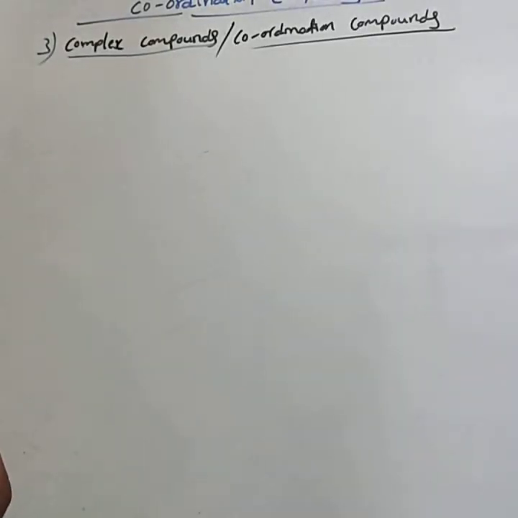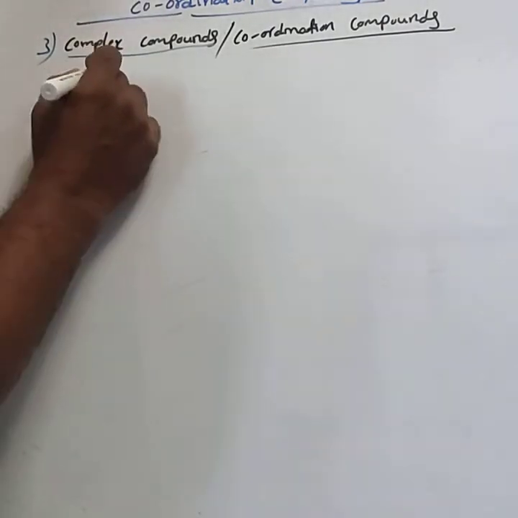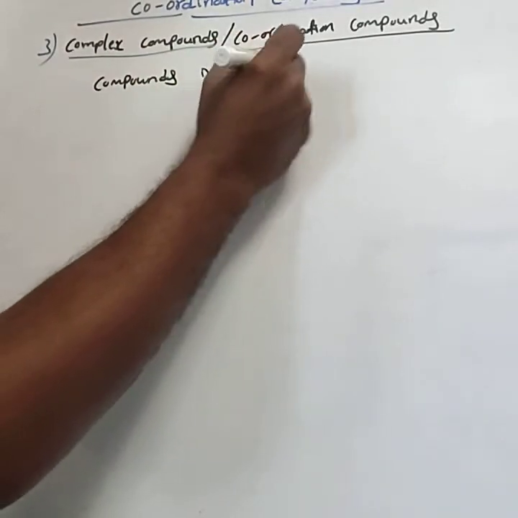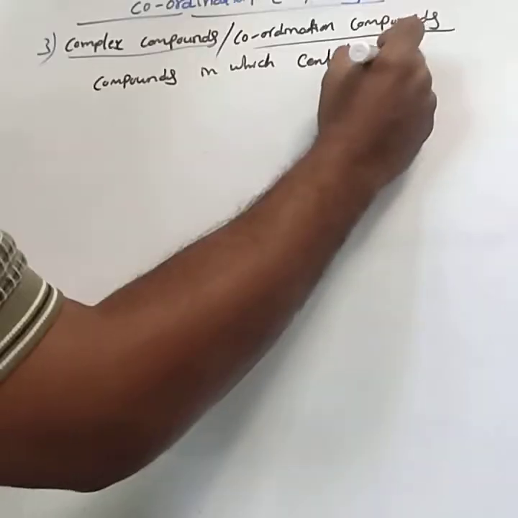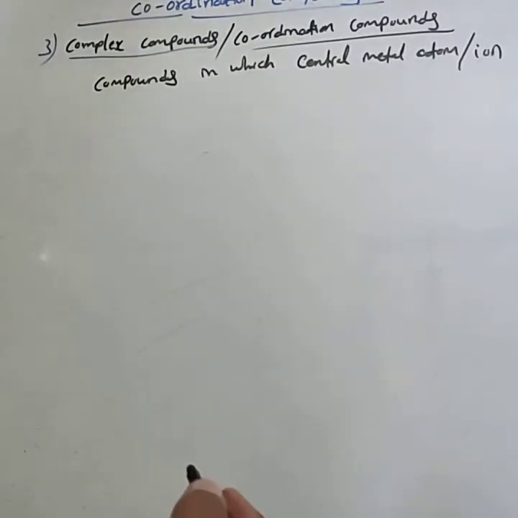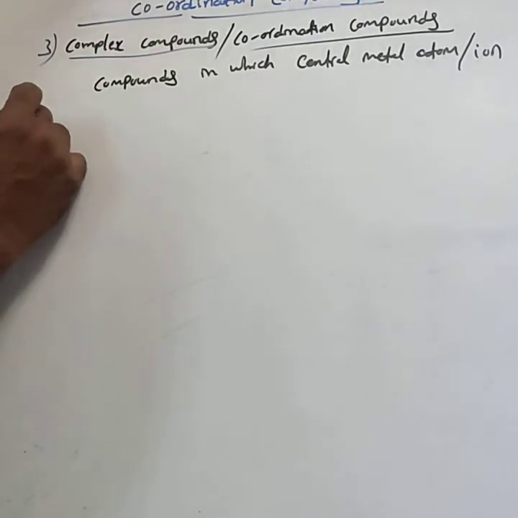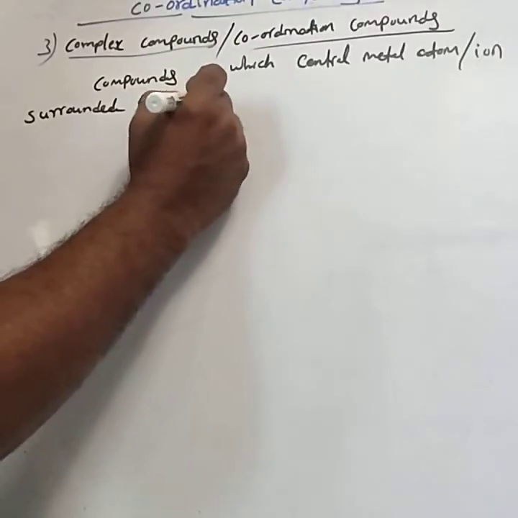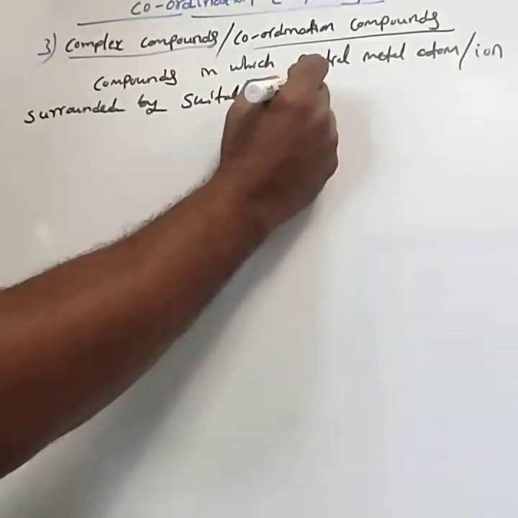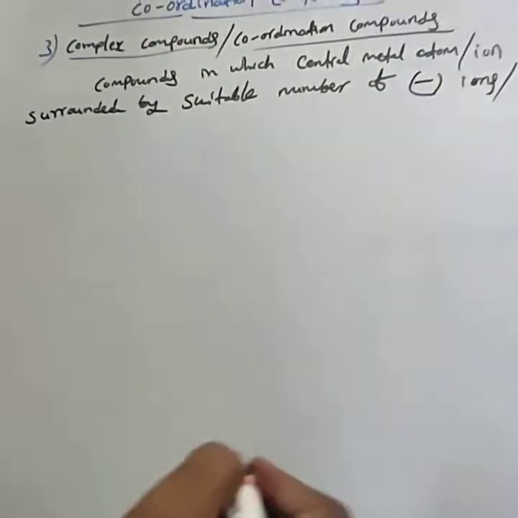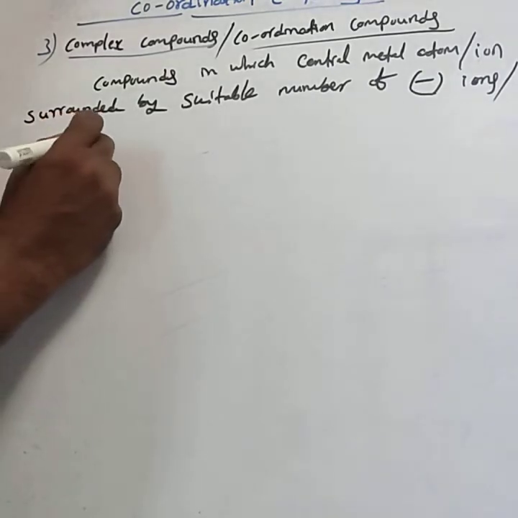A coordination compound is defined as a compound in which a central metal atom or ion is surrounded by a suitable number of negative ions or neutral molecules.